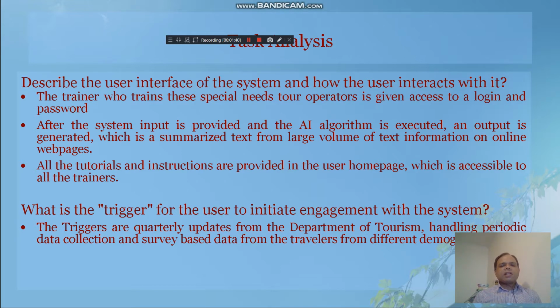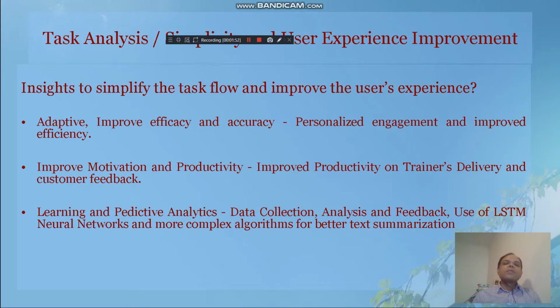The triggers in this exercise are quarterly updates from the Department of Tourism and handling of periodic data collection and survey based exercises from travelers from different demographics. In terms of user experience improvement and simplicity, our system is adaptive, improves efficacy and accuracy, resulting in personalized engagement and improved efficiency. There is improved motivation and productivity on the part of the trainer, and there is improved customer feedback.